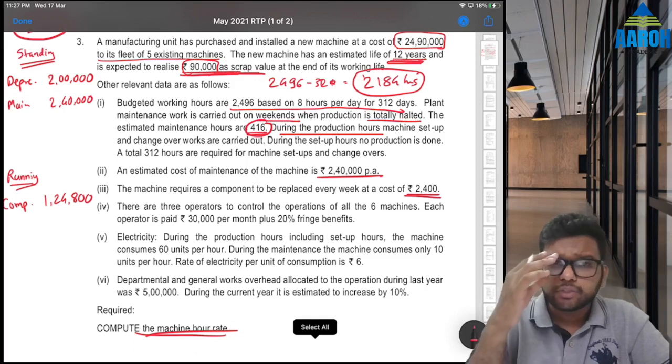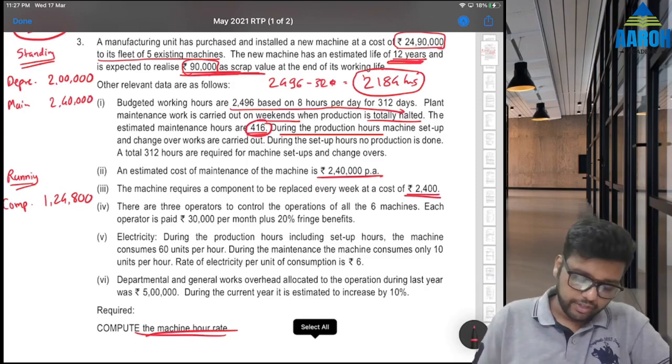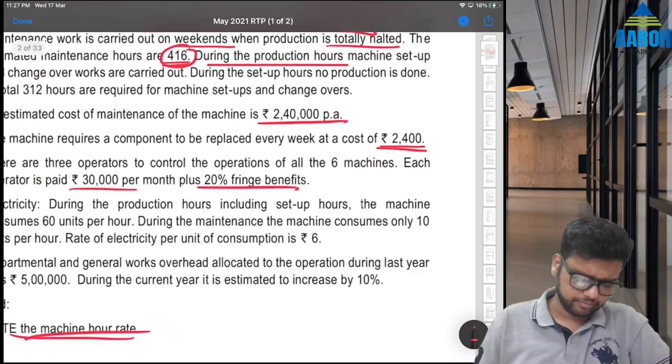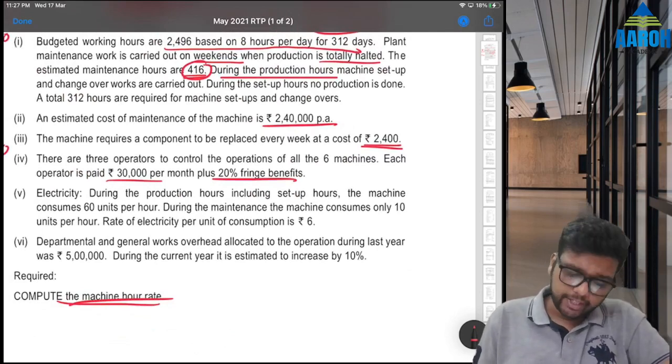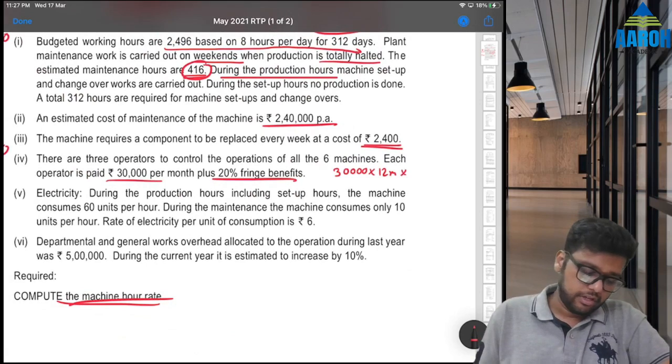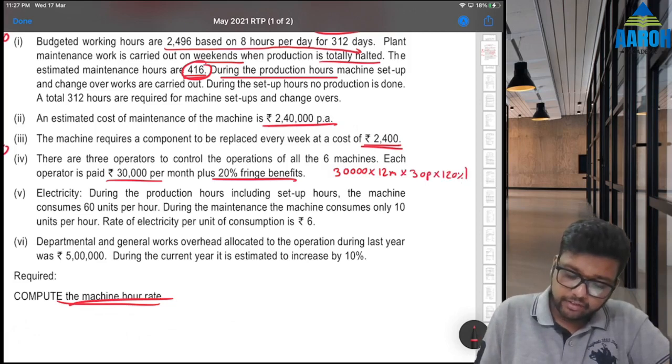There are 3 operators to control operations of all 6 machines. Each operator is paid 30,000 per month plus 20% fringe benefits. Fringe is non-monetary perquisites. So total wages of all operators will be what? 30,000 per month into 12 months into 3 operators into, that is plus 20%, so into 120%, right?